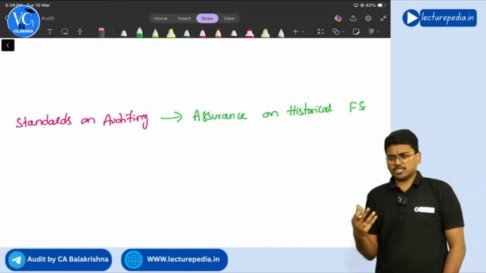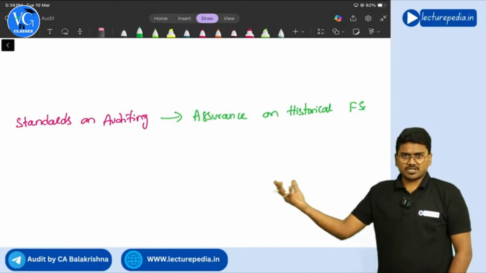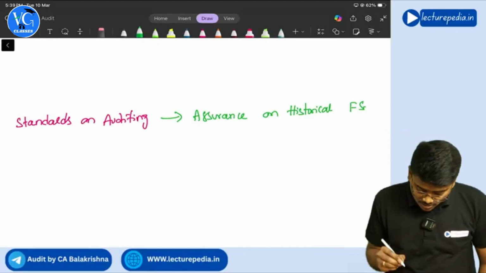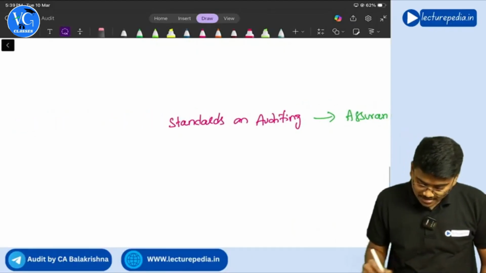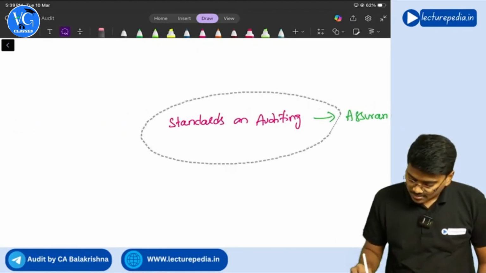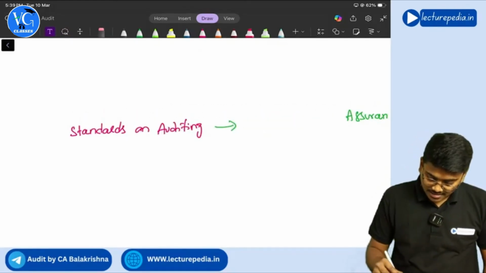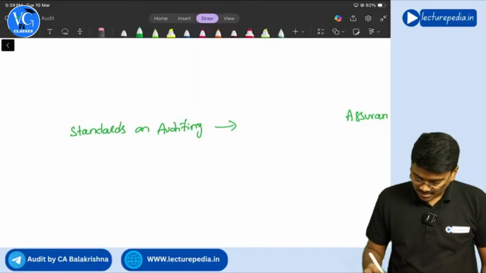Yes, if you want to provide assurance on historical financial statements, we will apply auditing standards. This assurance also, which type of assurance? Reasonable assurance. Correct or not?